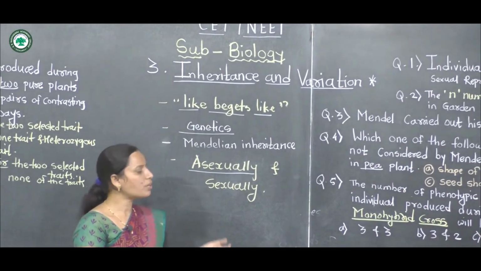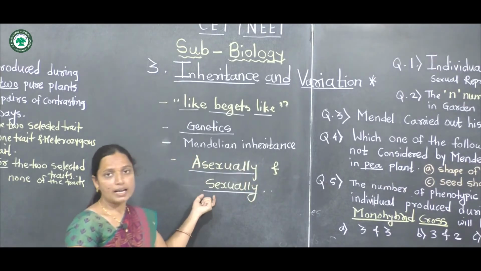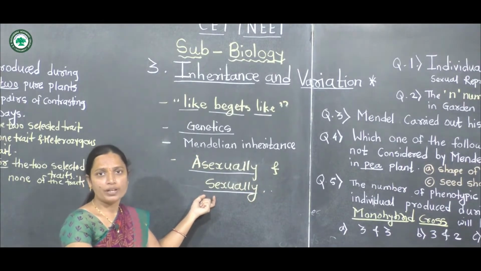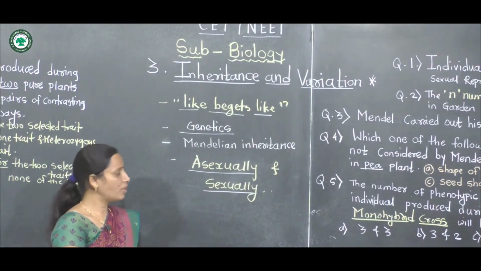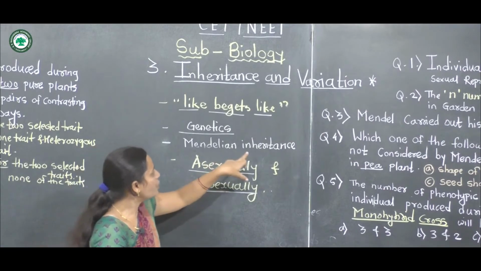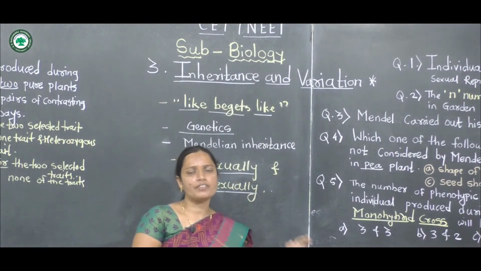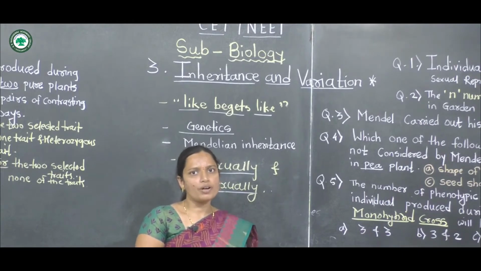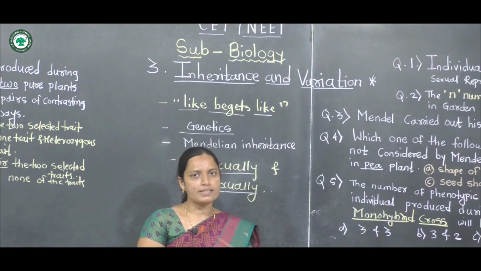But in sexual reproduction, the organisms are different from their parents. Variation takes place, meaning differences among different kinds of organisms. Some organisms reproduce asexually and some reproduce sexually.